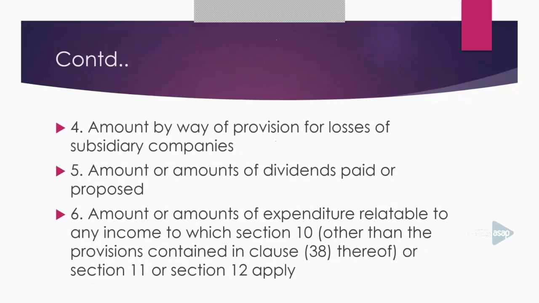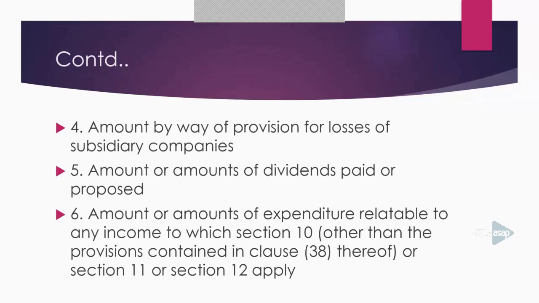Okay? You have to add amount by way of provision for losses of subsidiary companies. Then you have to add amount or amounts of dividend paid and proposed dividend. Learners, you have to add dividend paid and proposed dividend with the net profit as per the profit and loss account to get the book profit.